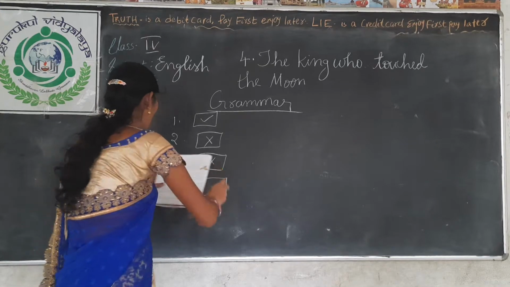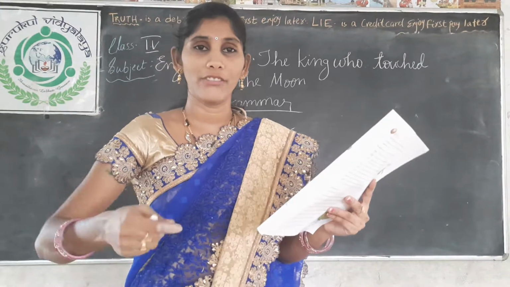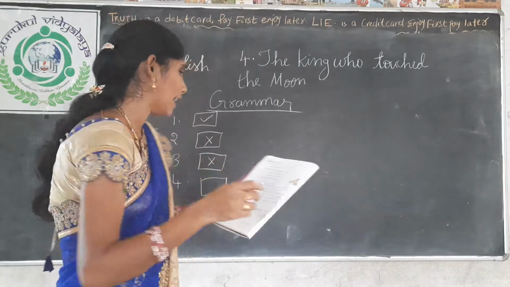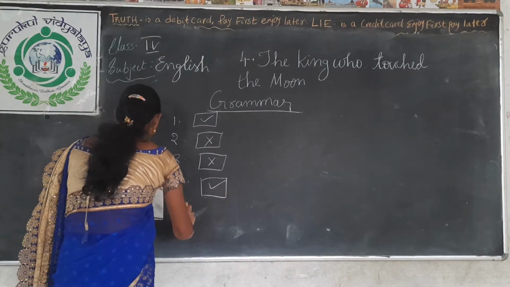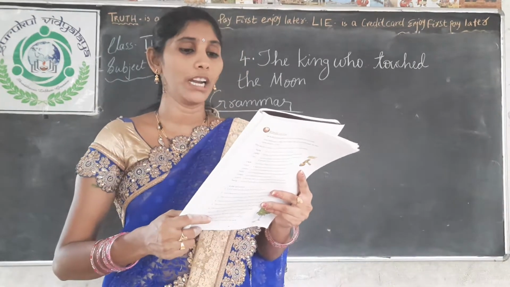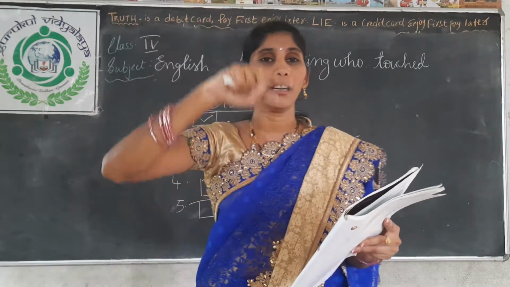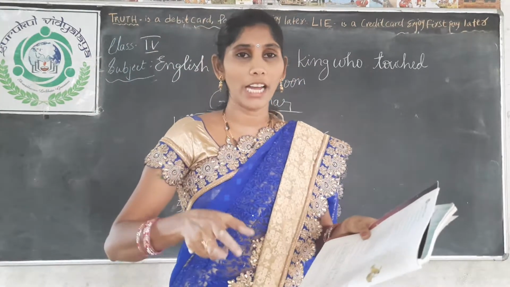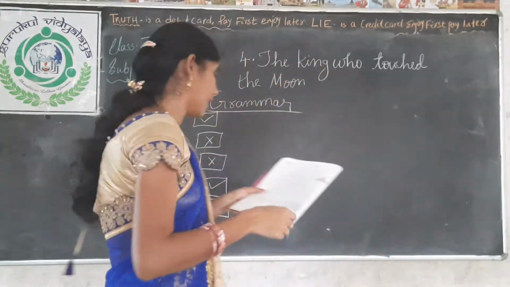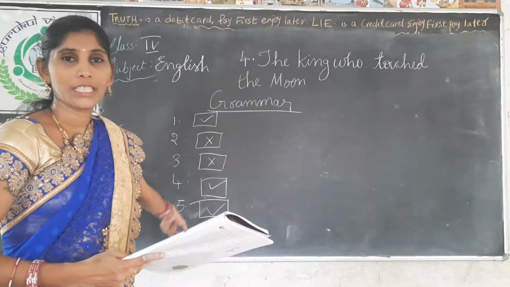Fourth question. Every tree in the kingdom was chopped down to make the boxes. Right or wrong? Every tree had been broken down. Yes, right. Fifth question. The tower tumbled down as the carpenter pulled out the box from the bottom. When the king climbed high, what happened? One box was less. What did the carpenter do? He pulled one box from the bottom. So this is again the correct answer. Completed, children?